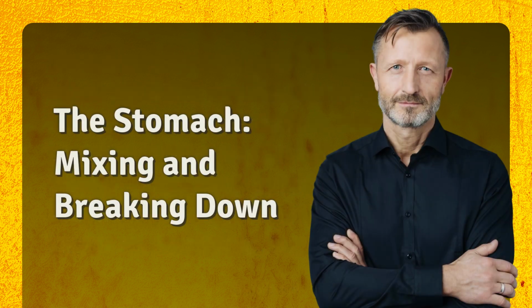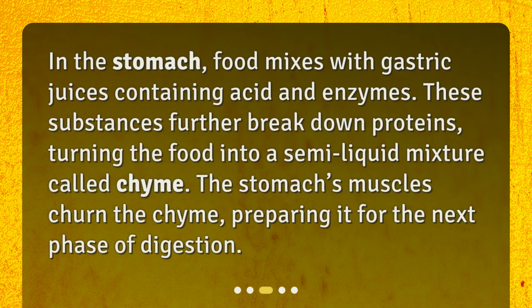The stomach, mixing and breaking down. In the stomach, food mixes with gastric juices containing acid and enzymes. These substances further break down proteins, turning the food into a semi-liquid mixture called chyme. The stomach's muscles churn the chyme, preparing it for the next phase of digestion.